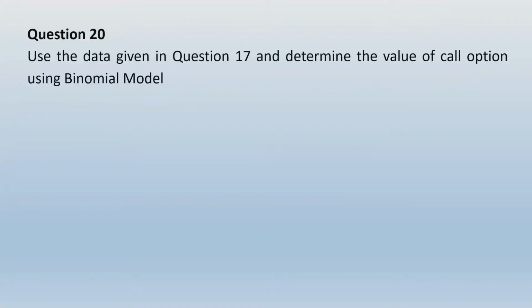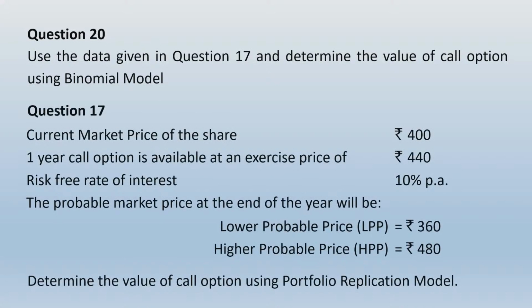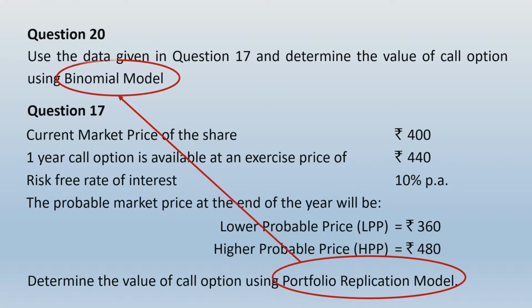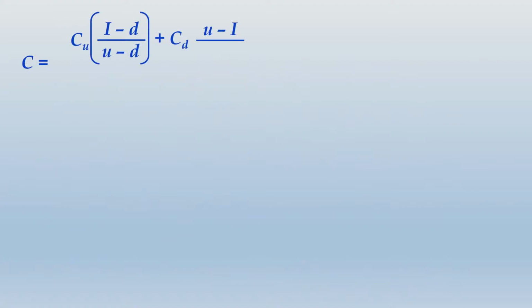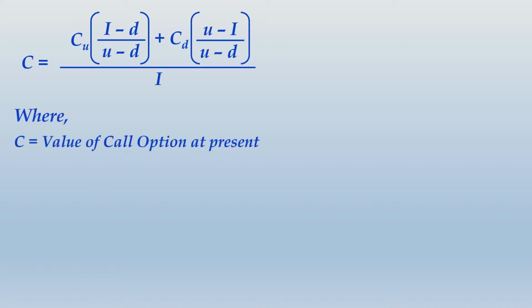I'm giving the same question reference, that is, use the data given in question 17 and determine the value of call option using binomial model. So what was question 17? I have displayed it again, same question, but that question you have solved earlier using the portfolio replication model. Now we are targeting solving the same question through the binomial model. How do we do that? You write up the formula and you define all these variables, put the value of these variables in the formula to get the answer.